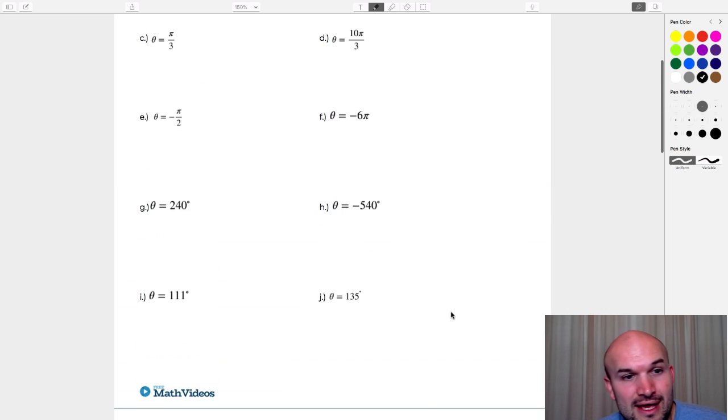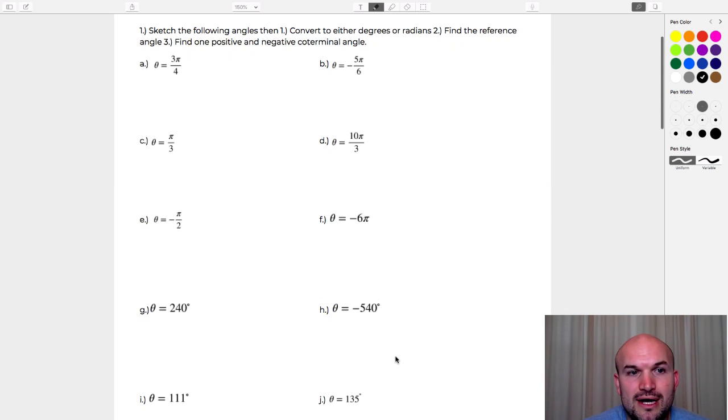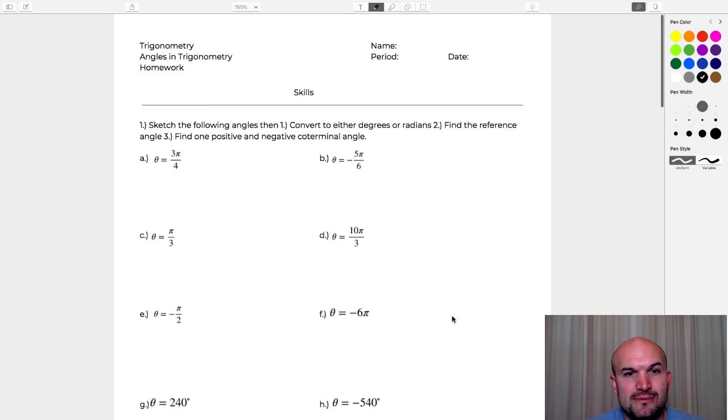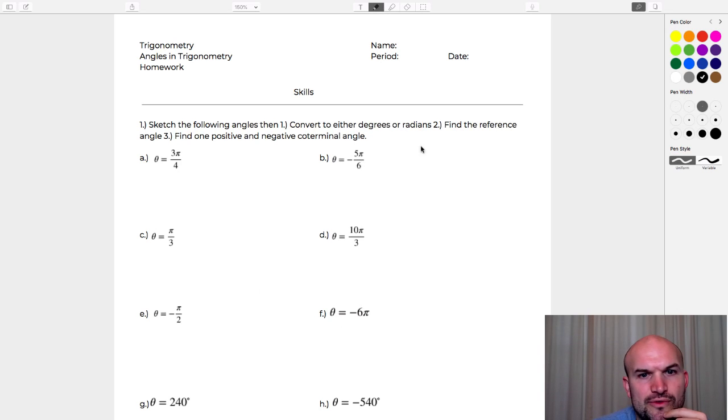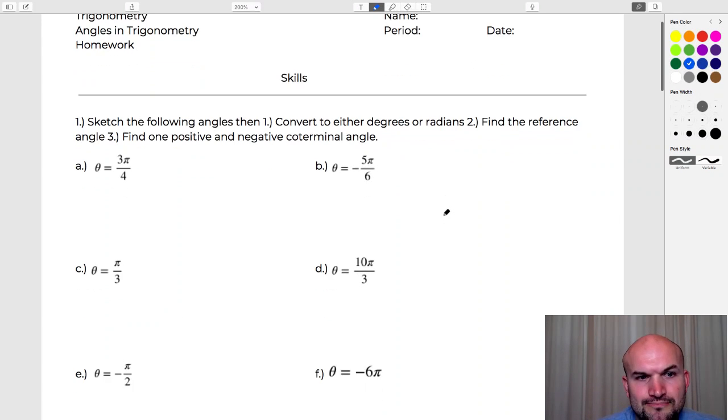So let's go ahead and get started and work on our angles. And again, guys, remember this is something that I've already taught, so I'm not going to get into detail of explaining things. I will explain my steps and what I'm doing, but I'm not going to get into the very basics, because this is a homework assignment. We've already covered the basics in my class, so we're just going to review a lot of this stuff. So the main thing here in standard form, for our first angle, is 3 pi over 4.